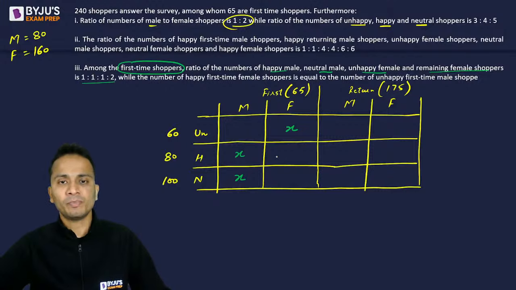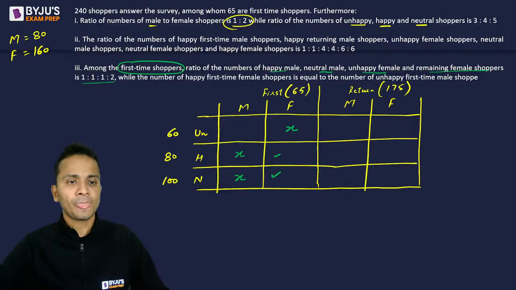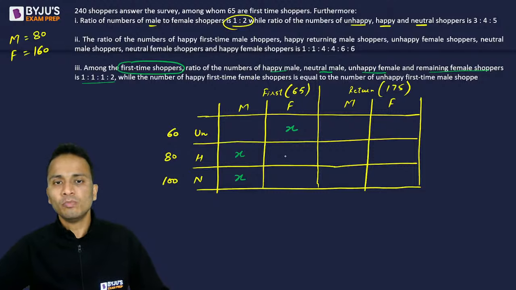So remaining female shoppers, that means these two parts. The remaining female shoppers, this will represent 2x. ठीक है. So इनमें से अगर इन दोनों का sum 2x है, so I'll assume one of them as y. So another one will become 2x minus y.